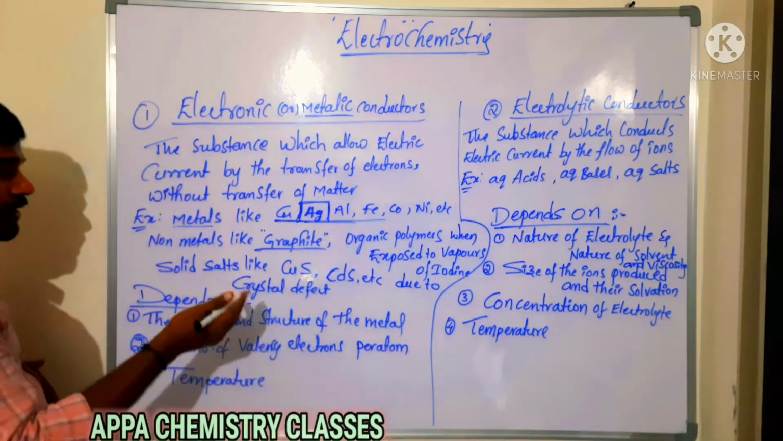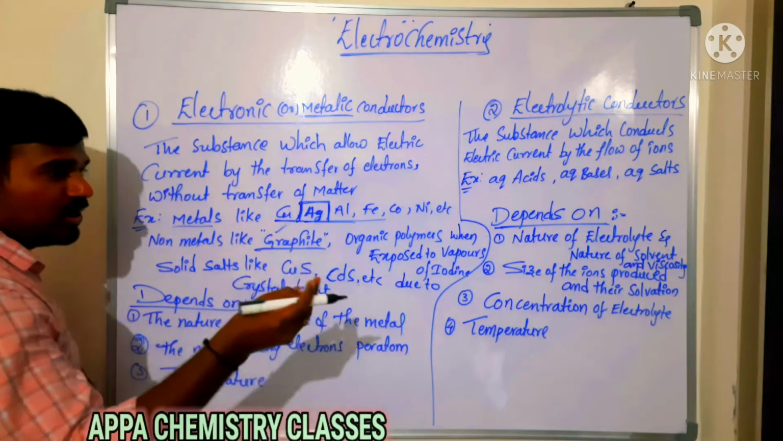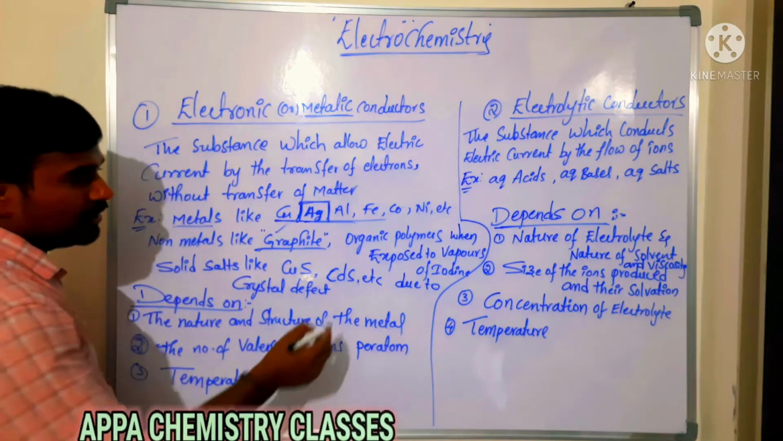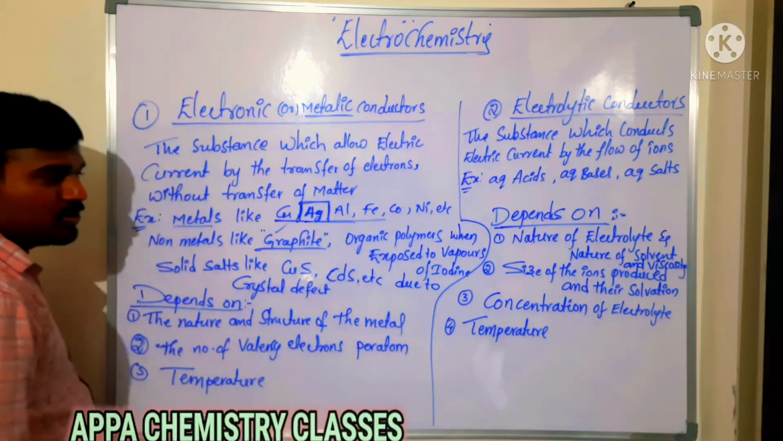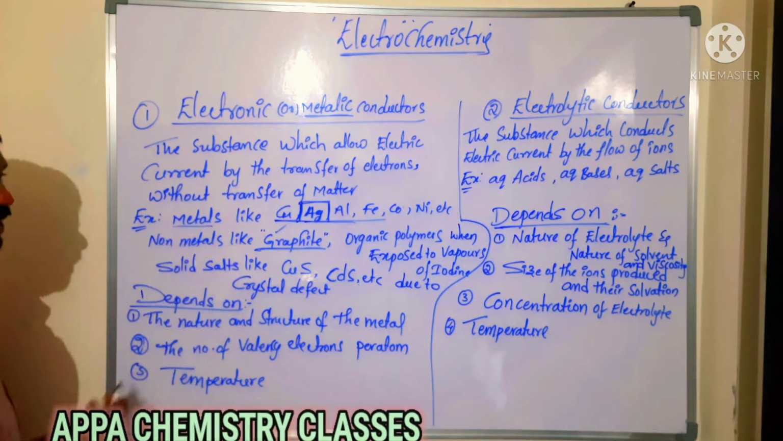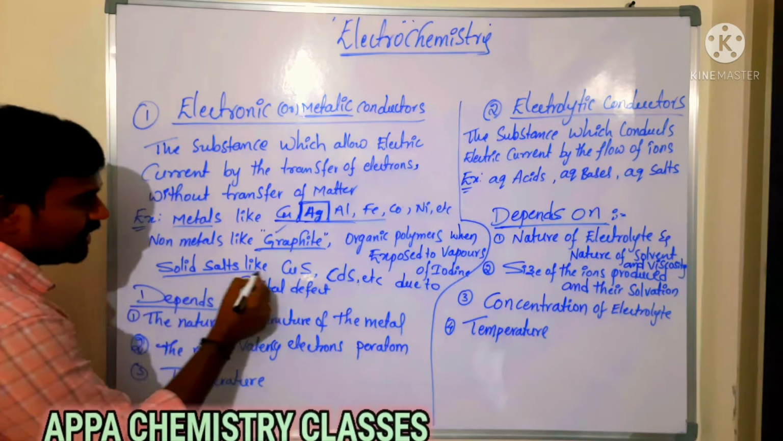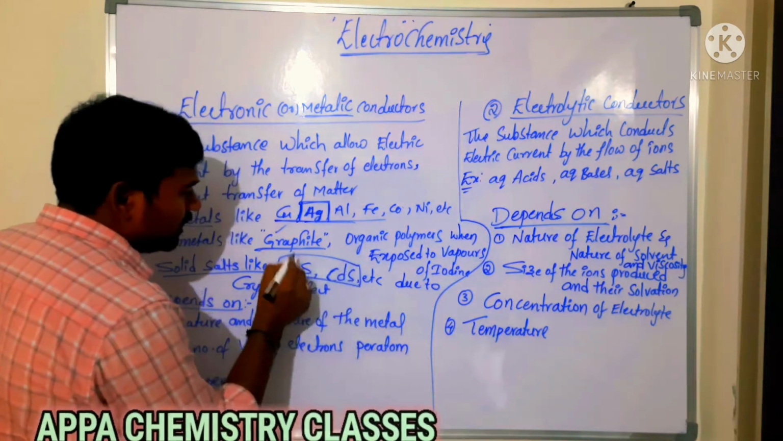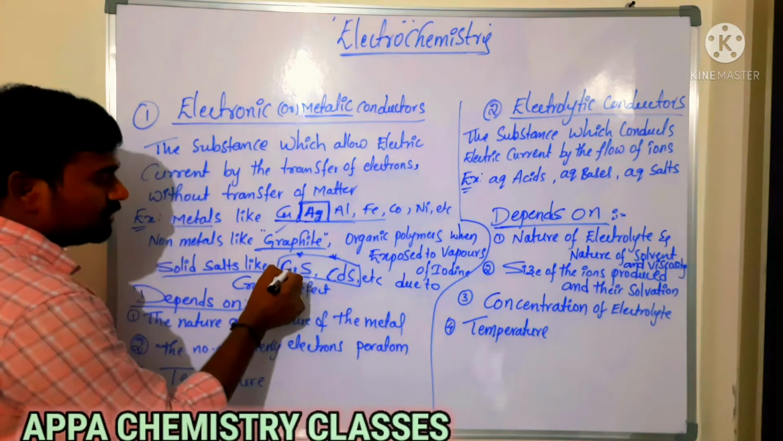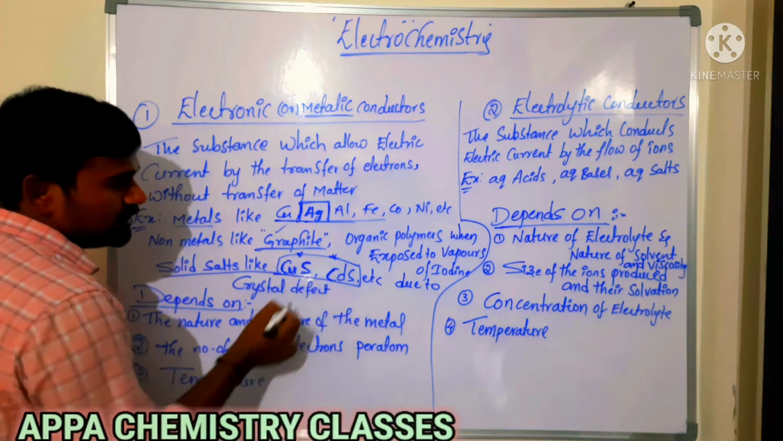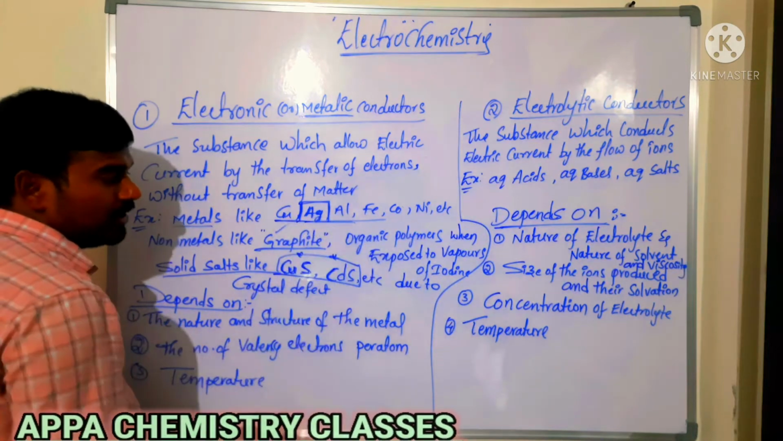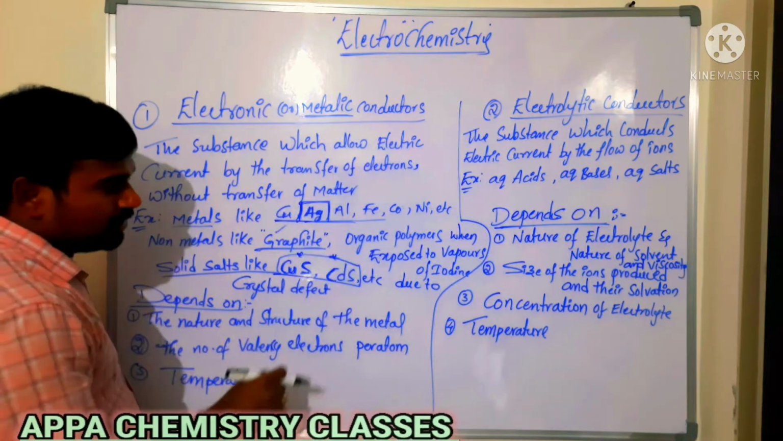Due to this flow of electrons from layer to layer, graphite, fullerene and nanotubes act as metallic or electronic conductors. Organic polymers, when exposed to vapors of iodine, also come under metallic conductors, and some alloys as well. Also, solid salts like copper sulfide and cadmium sulfide, which is very important. Here these are solid salts, so we would think that they have positive and negative ions and show electrolytic conduction.